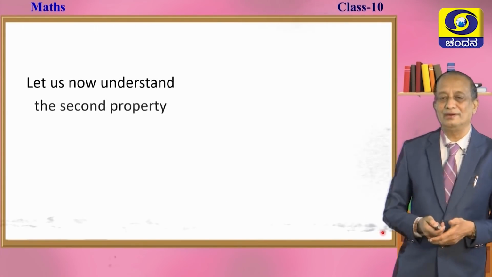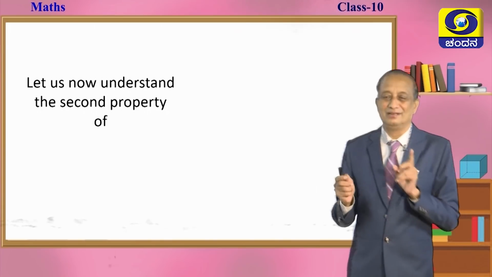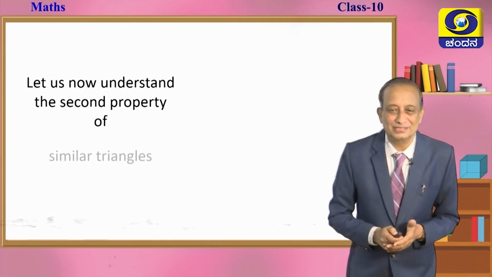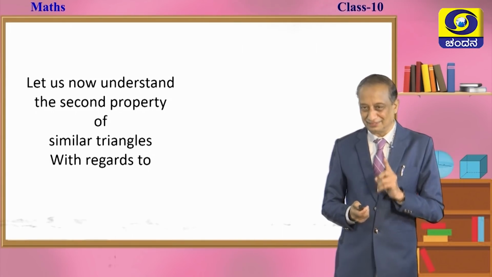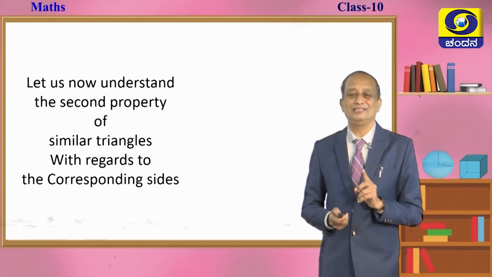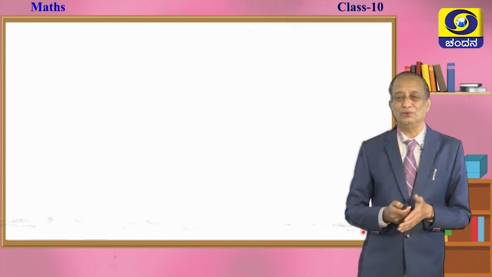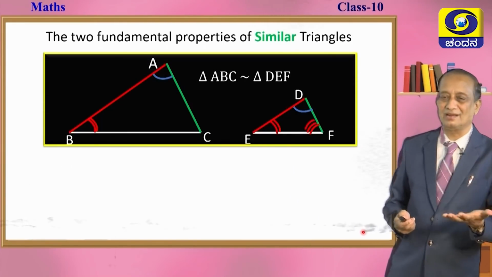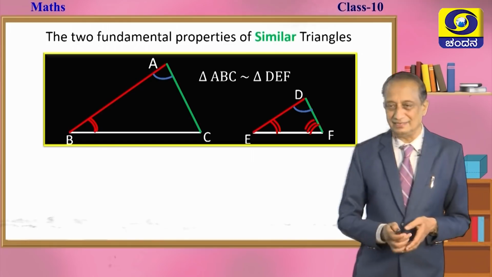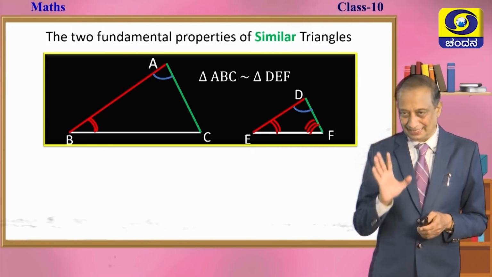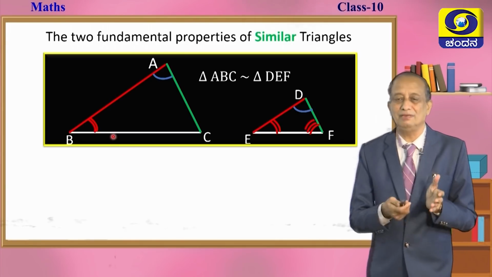So, let us now understand the second property, children. We have completed the first property, which is about angles. Now, let us go to the second property of similar triangles, which is with respect to the corresponding sides. That is the point we are going to understand now. Let us imagine the same pair of similar triangles, triangle ABC and triangle DEF.